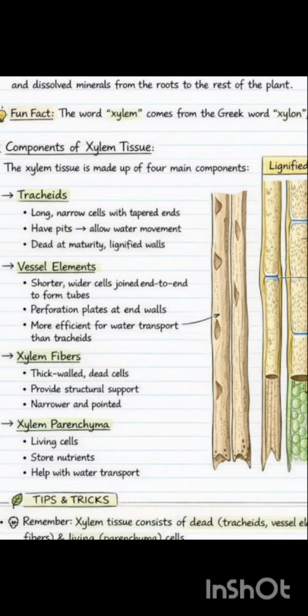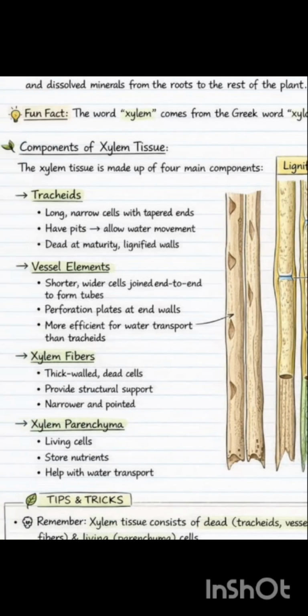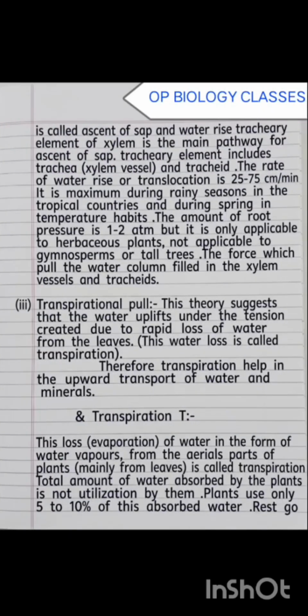A mnemonic to remember how the water moves up in the plant through the xylem. Transpiration: this is the loss of water by evaporation, as water vapor, from the aerial parts of the plant, mainly from the leaf, and is called transpiration.